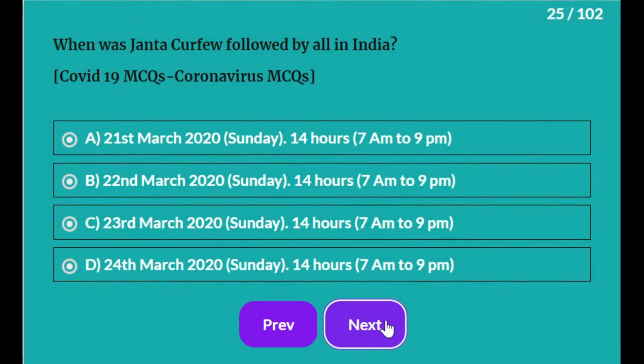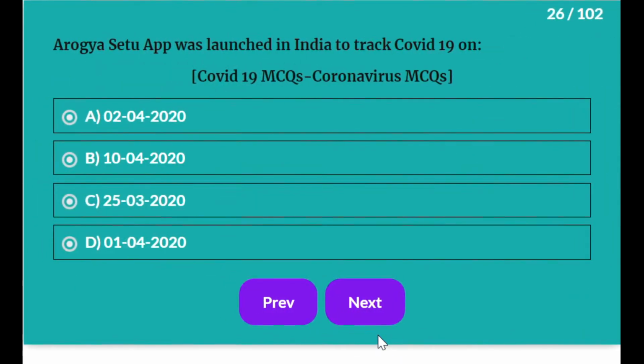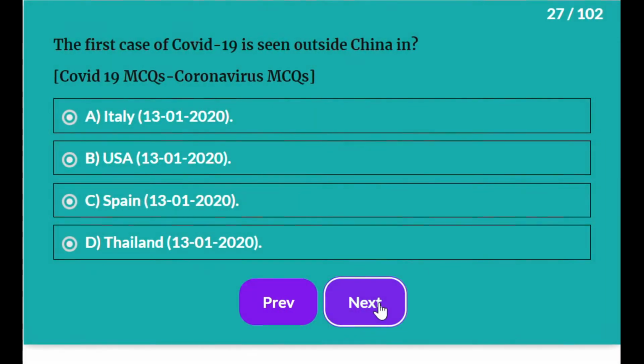When was Janata Curfew followed by all in India? It is 22nd March for a period of 14 hours from 7 a.m. in the morning to 9 p.m. in the evening. Arogya Setu app was launched on 2/4/2020.